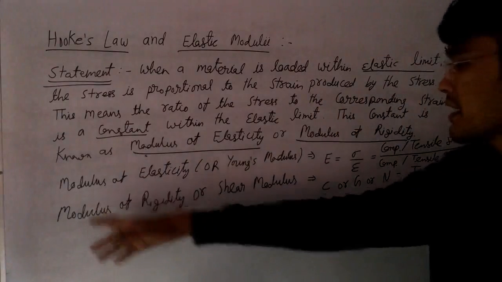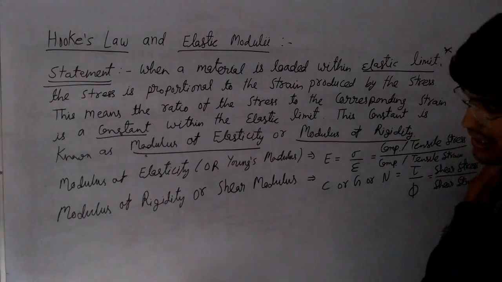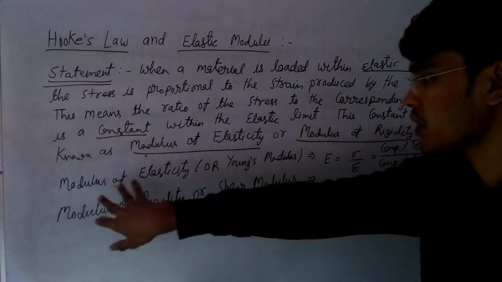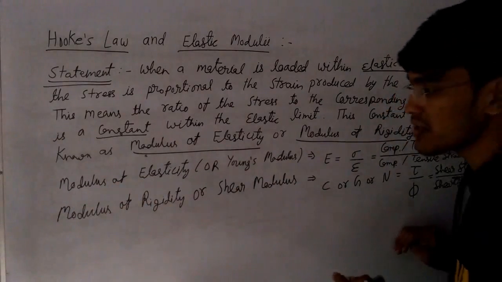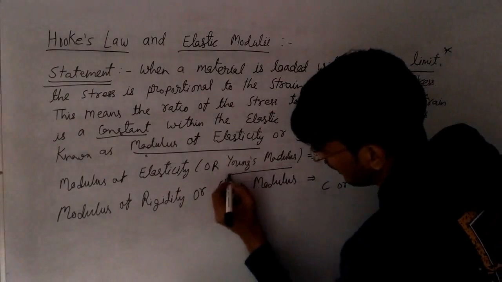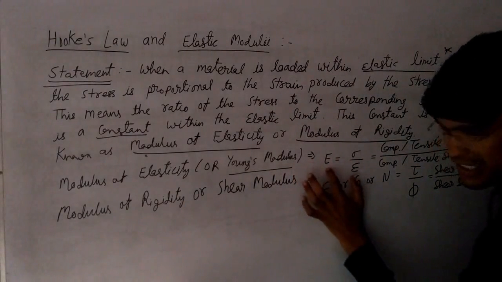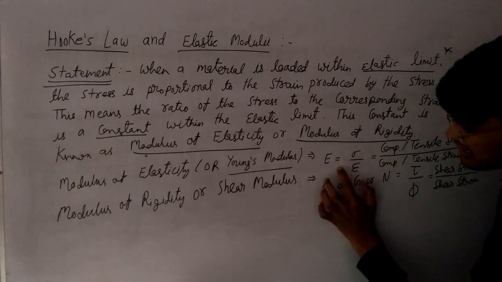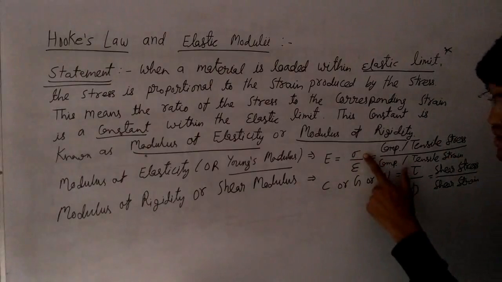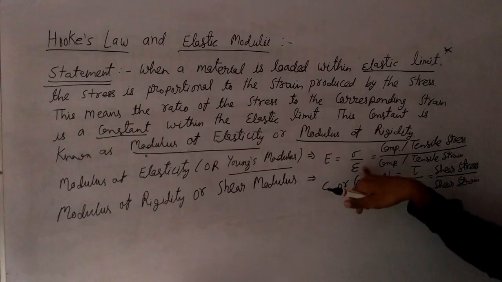Now we will further discuss how these two are different. The first one is modulus of elasticity. Modulus of elasticity is sometimes known as Young's modulus of elasticity, and it is denoted by E. E stands for elasticity, and it is equal to sigma upon epsilon, where sigma is normal stress and epsilon is normal strain.